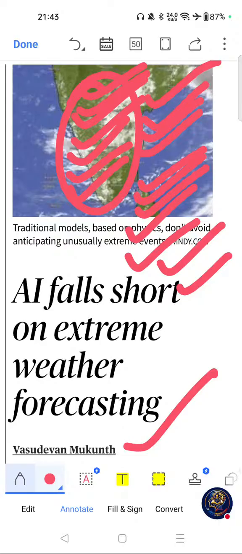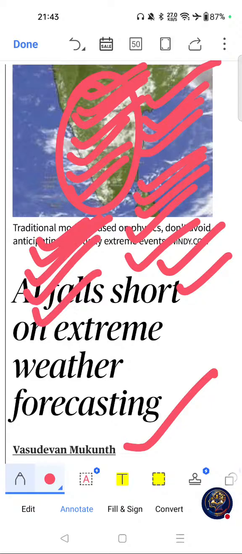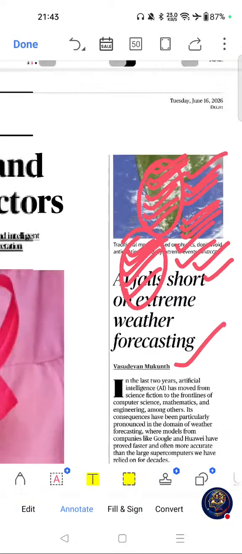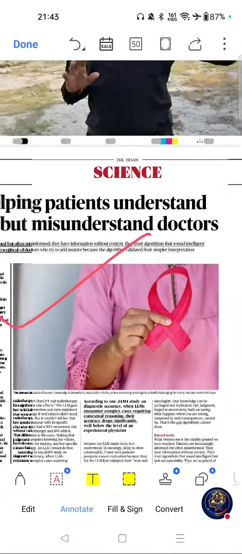Move on to possible question areas. ECMWF, GraphCast, Pangu-Weather, and machine learning, and numerical weather predictions. These are the possible question areas related to this article. Now move on to next important article, this one.